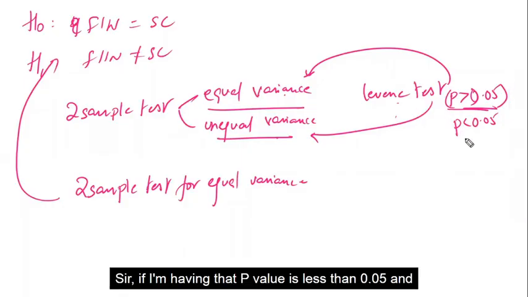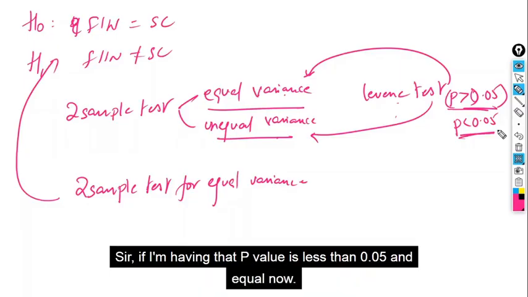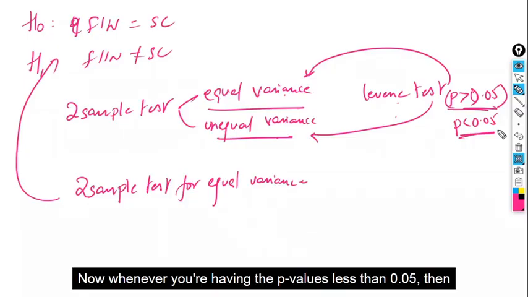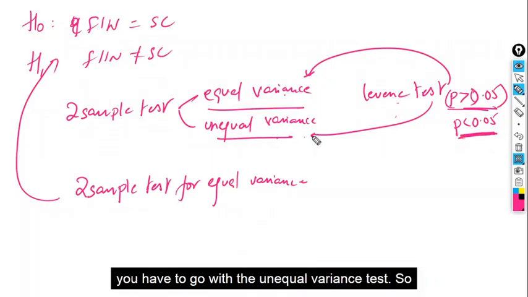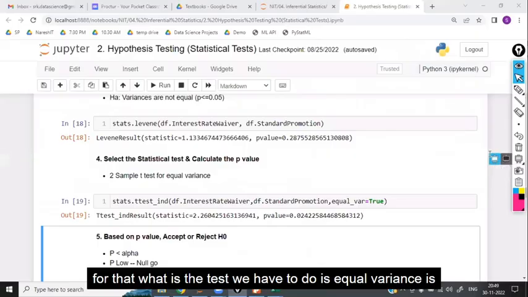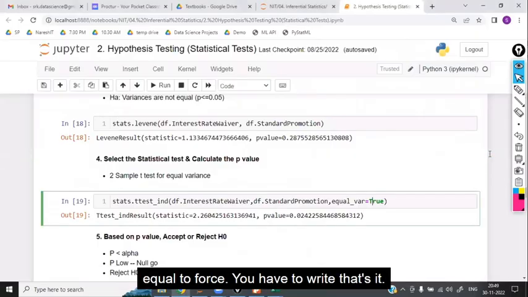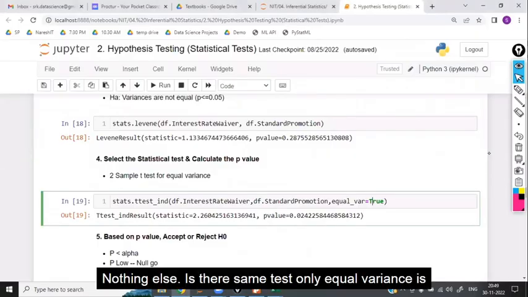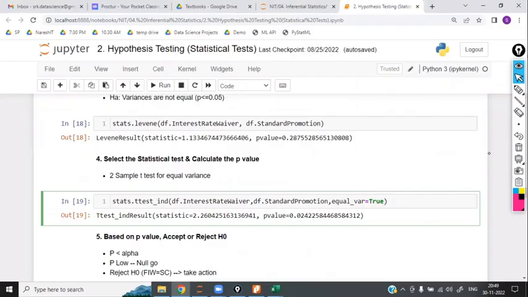Sir, if the p-value is less than 0.05, it is unequal, right? Whenever the p-value is less than 0.05, you have to go with the unequal variance test. For that, you have to write equal_var equal to False. That's it, nothing else. It is the same test, only you write equal_var equal to False. Okay. Is it clear now?